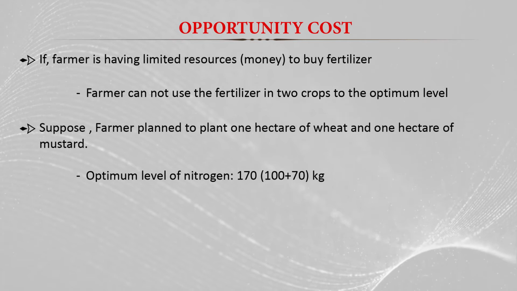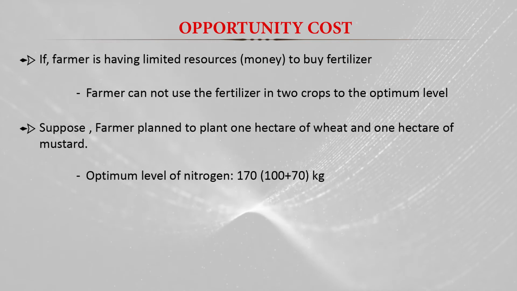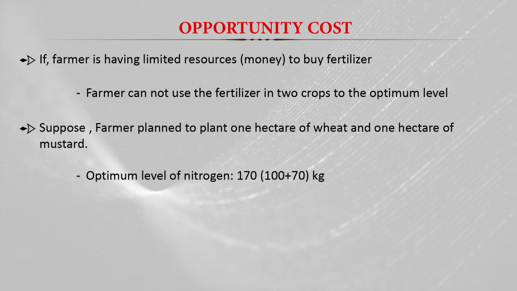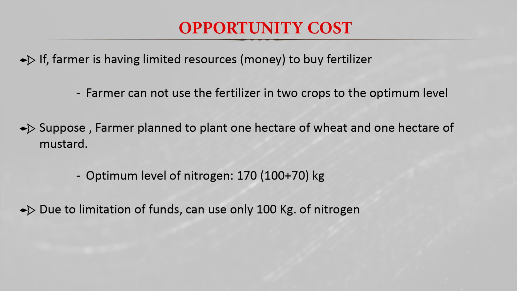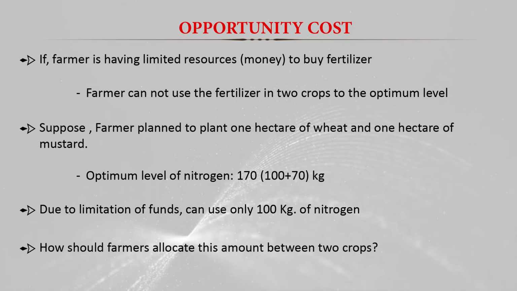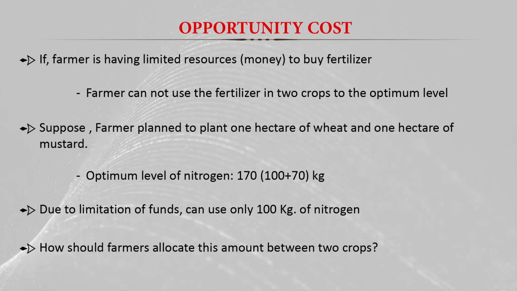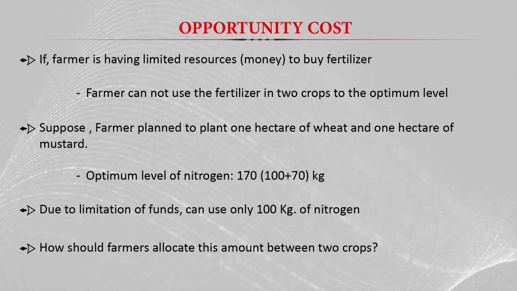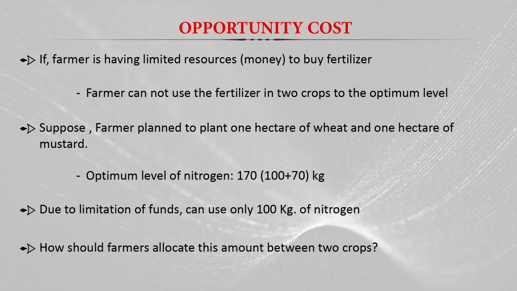So he should apply the 170 kg of total nitrogen to get the maximum result or optimal level of nitrogen application. But due to the limitation of funds, he can use only 100 kg of nitrogen, or we can say he has the money to purchase only 100 kg of nitrogen. So in that condition, how should farmers allocate this amount between the two crops? The answer to this question is explained using the opportunity cost concept.